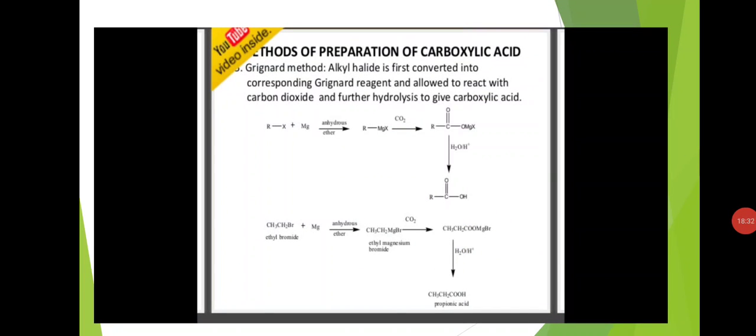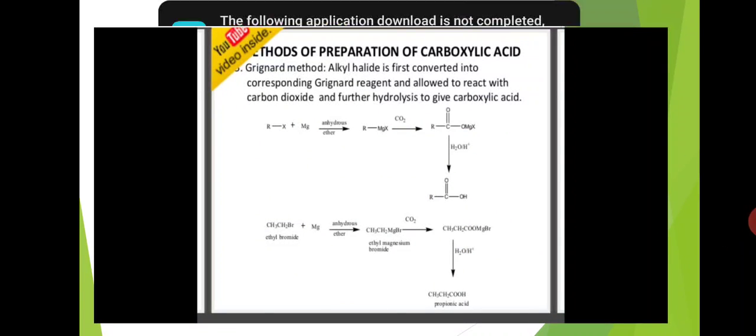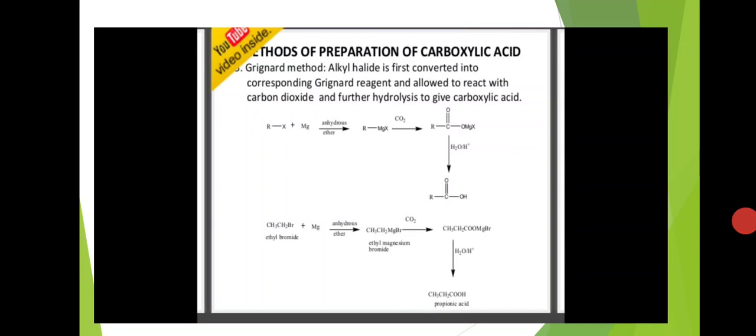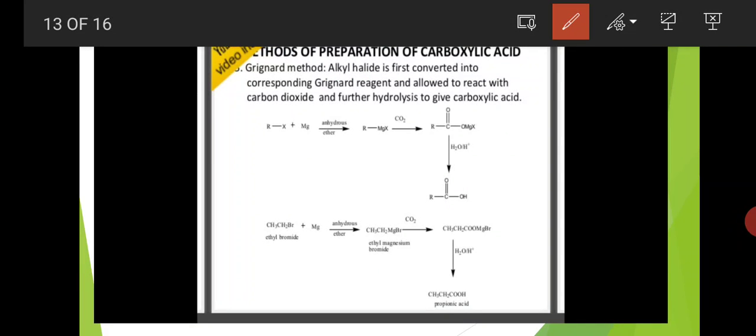And next is the Grignard method. Okay, Grignard method. Alkyl halide is first converted into the corresponding Grignard reagent and allowed to react with carbon dioxide, and further hydrolysis gives carboxylic acids.